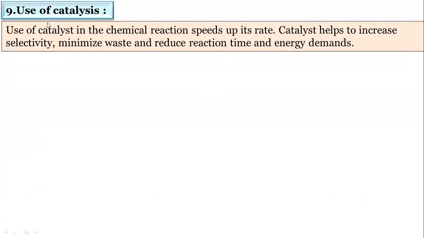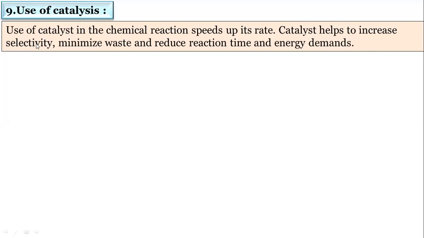What is happening in green chemistry if catalysts are used? The main role of the catalyst is to increase the rate of reaction, so energy efficiency will be more. Catalyst helps to increase the selectivity, meaning for a specific group conversion, a specific catalyst is used.